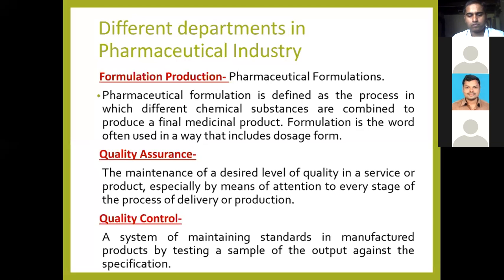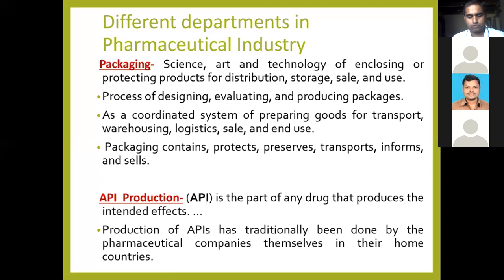Let's move on to the next department, that is packaging. Packaging is the art and science and technology of enclosing and protecting products for distribution, storage, sales and use. There are three stages of packaging: primary, secondary and tertiary. In the primary stage, examples are the container, different types of strips, alu packing strips or blister packing strips, glass containers, and different types of foil. That is primary packaging.